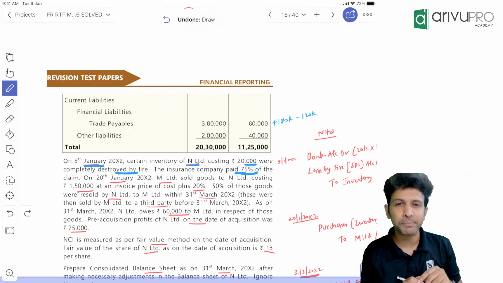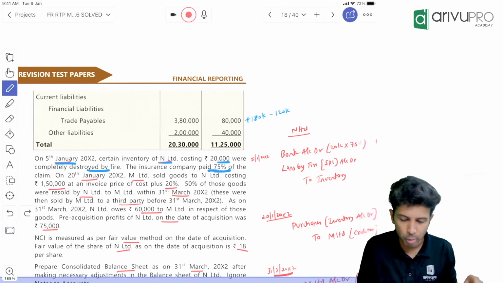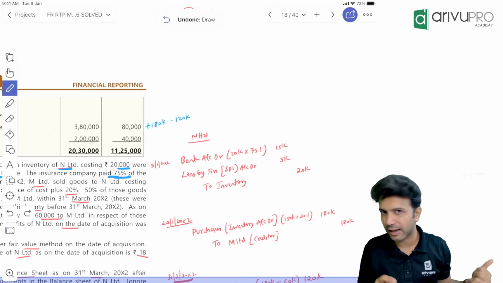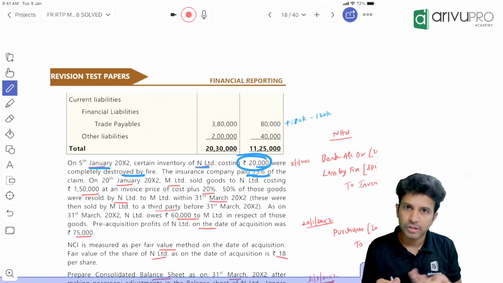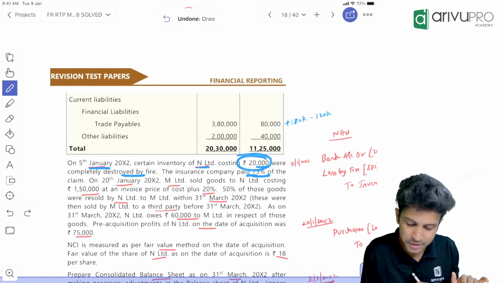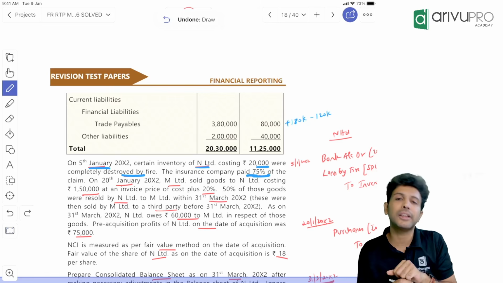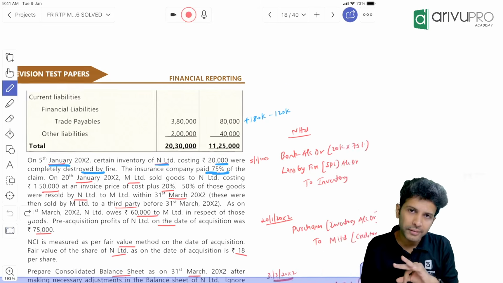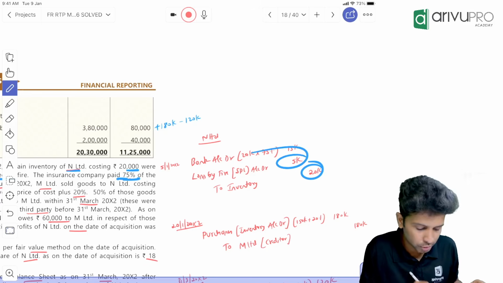So what is the entry? We have to give the effect, but I feel we'll just go through the entry, so that the moment you know the entry, it's easy to give the effects in the respective asset and liability. Though we lost 20,000 of inventory, did we receive the full claim or only 75%? Only 75%. So 20,000's 75% is how much? 15,000. So the entry will be: bank account debit 15,000, to inventory 20,000. The balance 5,000 is loss.